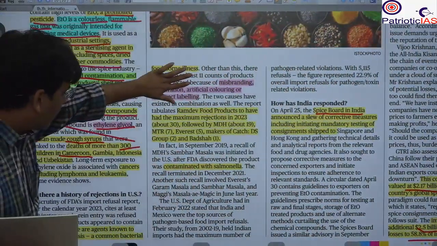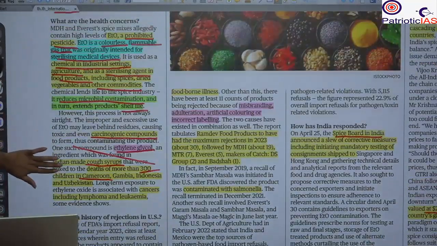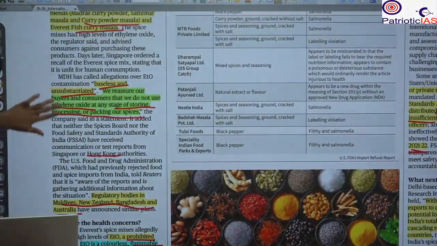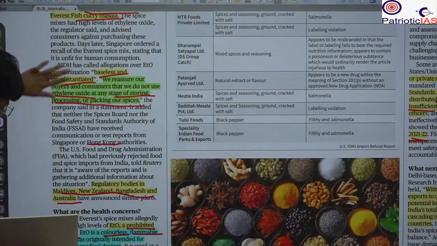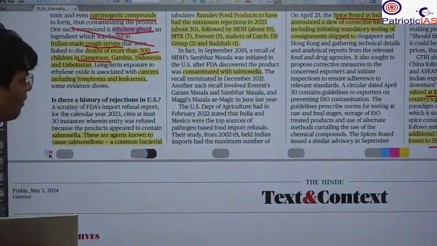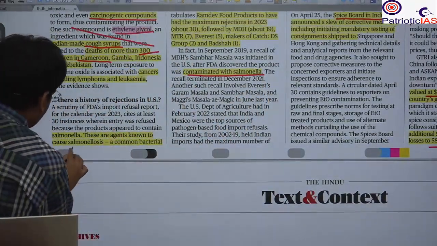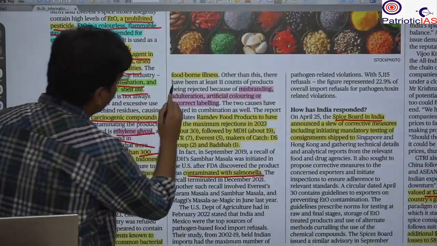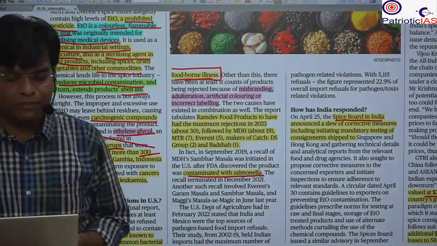In the prelims, they can ask questions such as on ethylene glycol or ethylene oxide. So please remember all this: ethylene oxide, ETO, and ethylene glycol. Also, there have been chances of salmonella. Salmonella causes salmonellosis, which is mainly a bacterial foodborne illness. So please remember all these things. You can use them in the prelims.